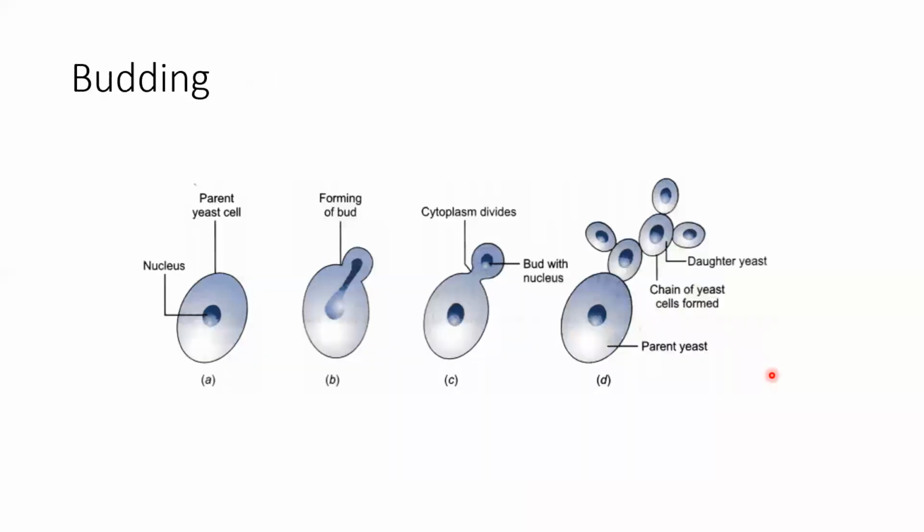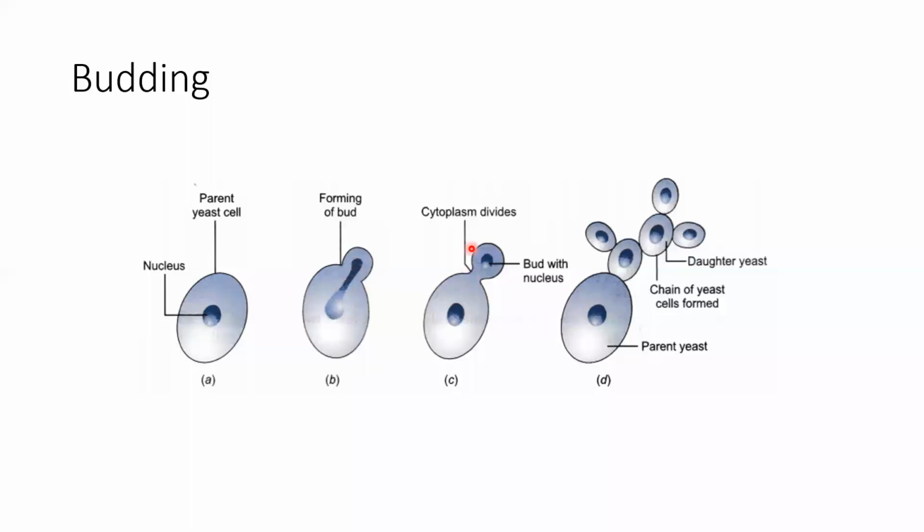The next is budding. In budding, we give the example of yeast. Yeast is a single-celled fungus, and it is mostly used in the baking industry. Yeast majorly reproduces by the process of budding. In budding, a small outgrowth starts on the body of the yeast, which gets a small part of the nucleus.